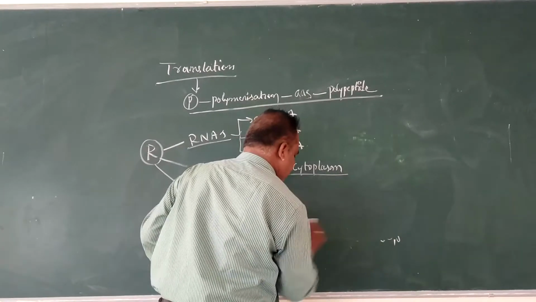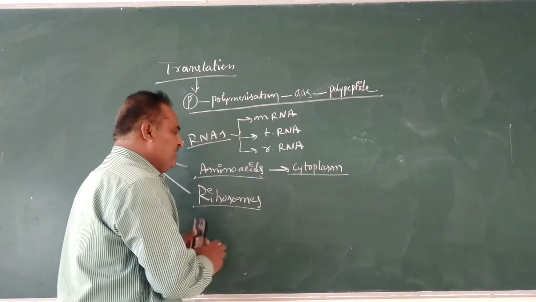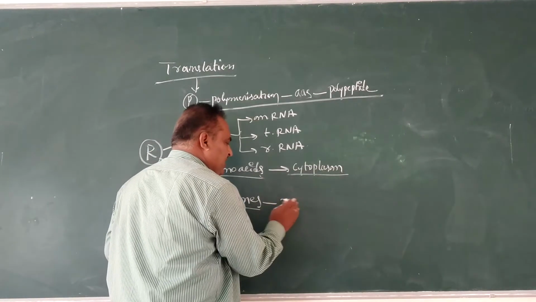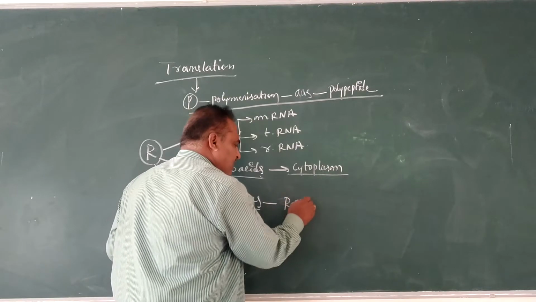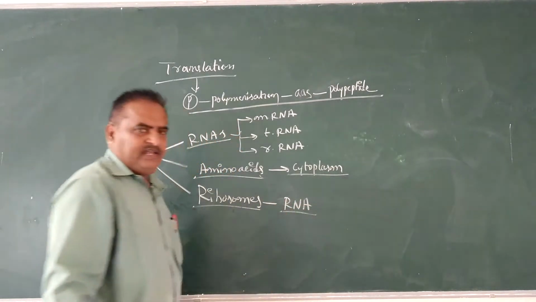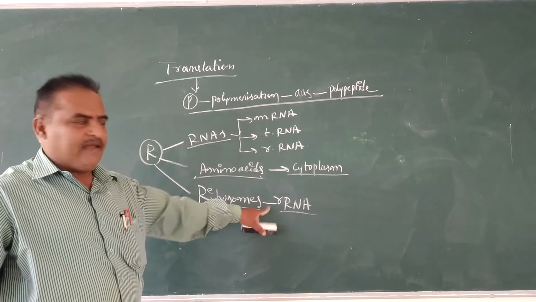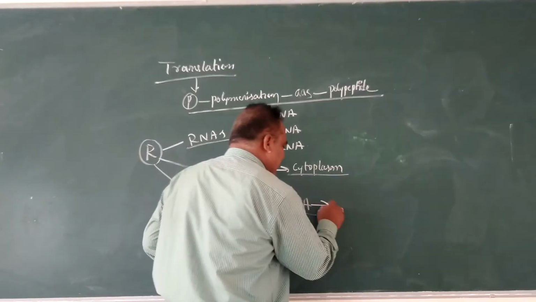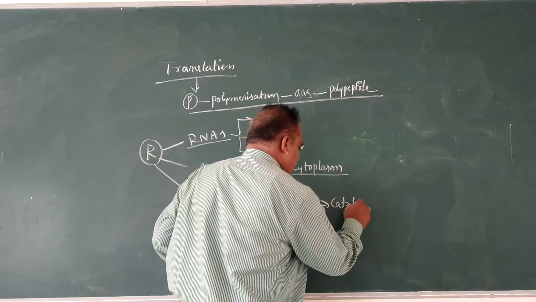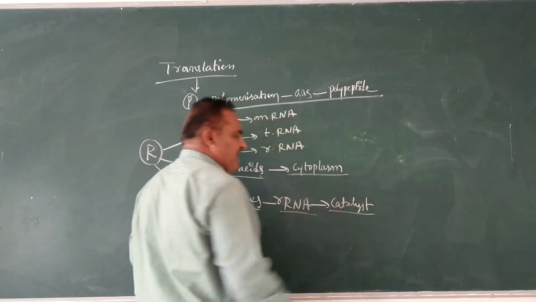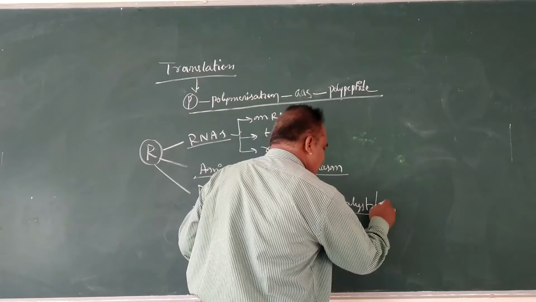Inside any kind of ribosome, there is presence of RNA, that is called rRNA. That rRNA acts as a catalyst or enzyme.